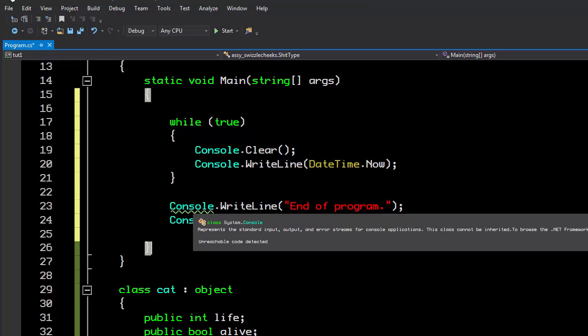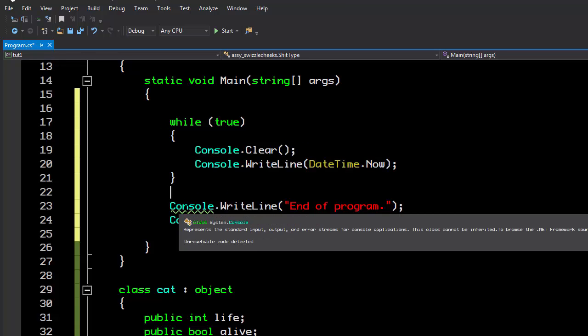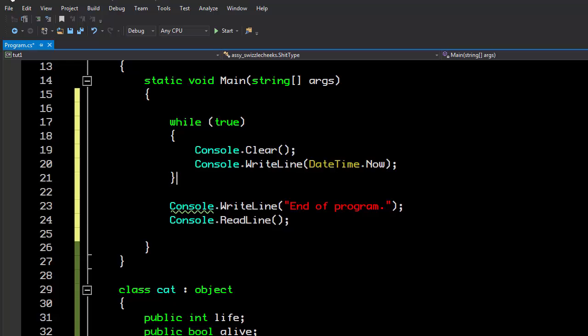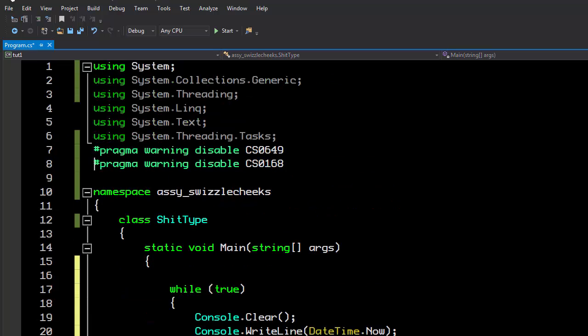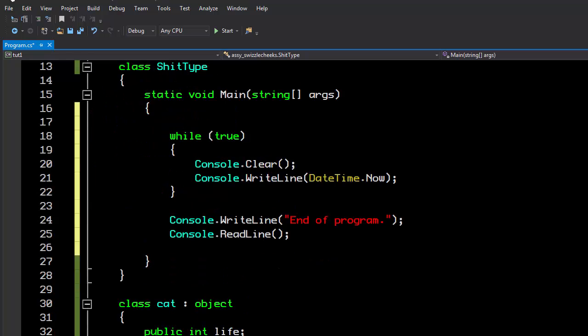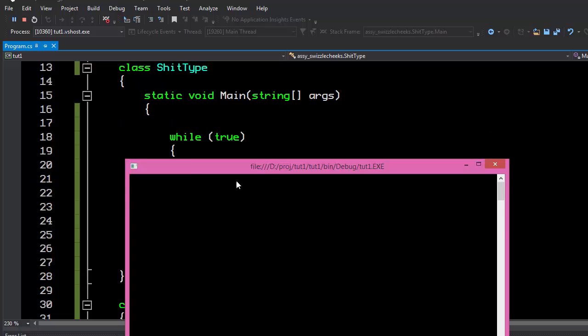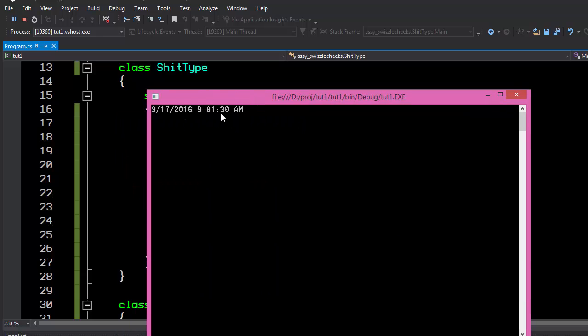Unreachable code. Visual Studio actually knows that this is never going to run because this loop will run forever, so it's making me aware of that fact. As a result, I'm going to add another warning disable for 1062 because it's a pain. So anyway, if I run this, right now I'm just printing the current date time to the screen, and I'm clearing it so that it refreshes in real time.